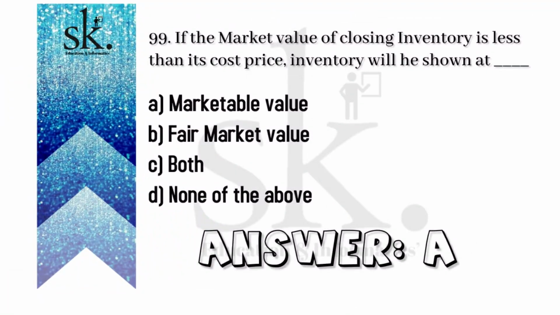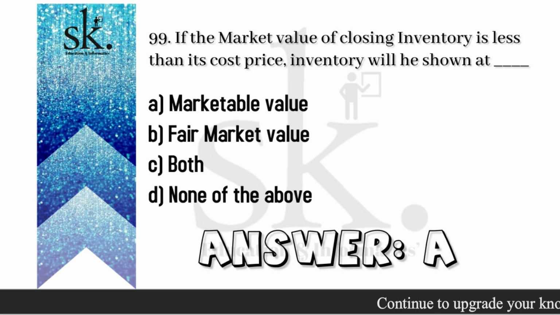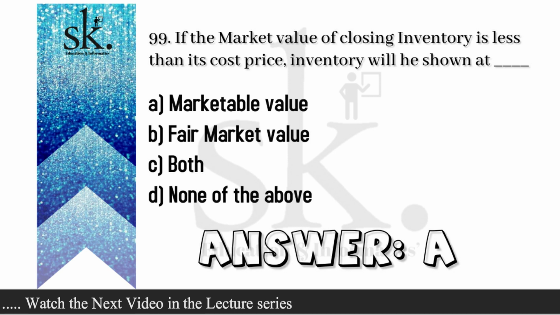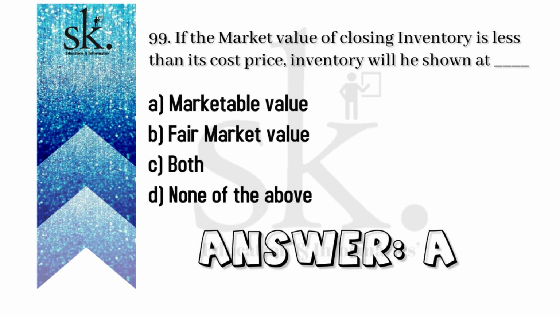Question number 99. If the market value of closing inventory is less than the cost price, inventory will be shown at. Now, as per our last example, the conservatism approach is to understate rather than to overstate net assets and net income. The closing inventory should be valued at cost or market value, whichever is lower. So if the market value of the closing stock is less than the cost price, which is lower? The market value is lower. So the inventory has to be valued at market value. So the correct option will be A.